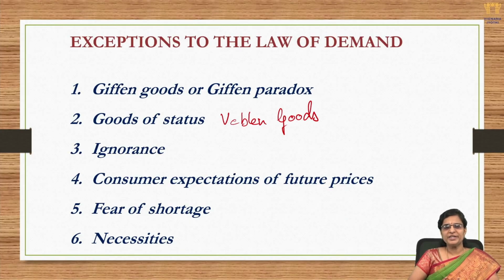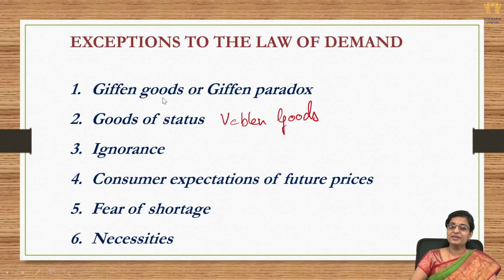Then coming to necessities. When that particular commodity is a basic necessity, whatever may happen to the price of that product, you have to survive, you have to consume, you have to purchase. So if it is a case of general necessities, then you cannot escape it, or you cannot make a variation in the amount of that particular product or commodity that you purchase. So the law of demand doesn't hold good.